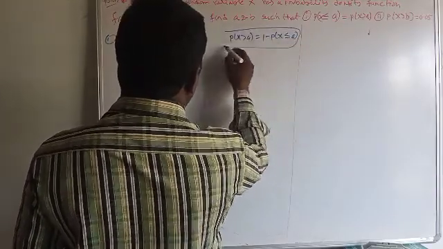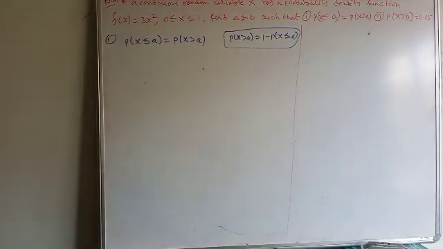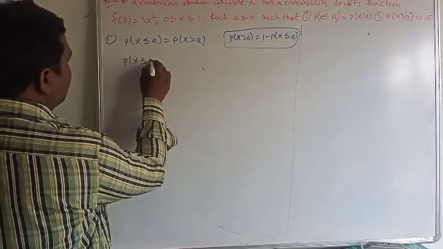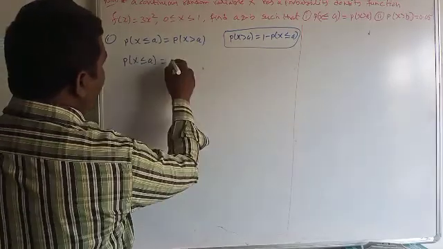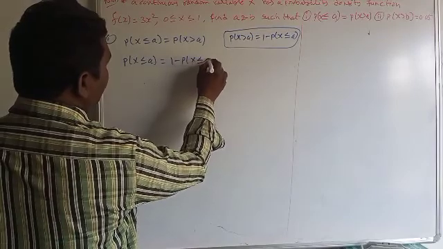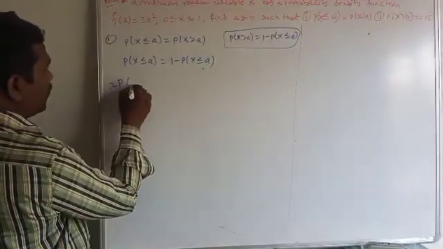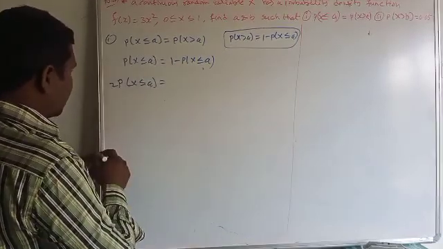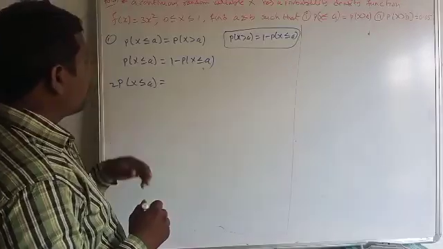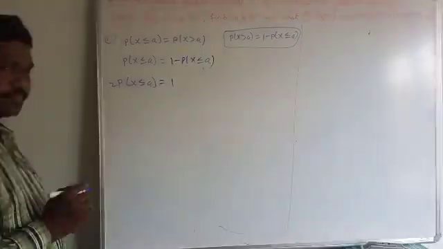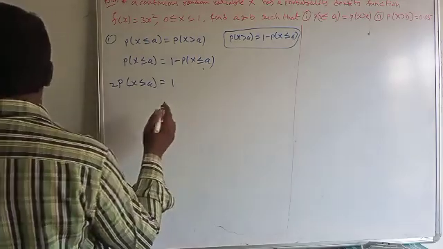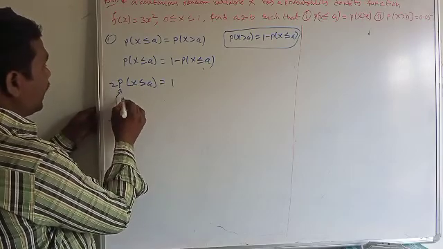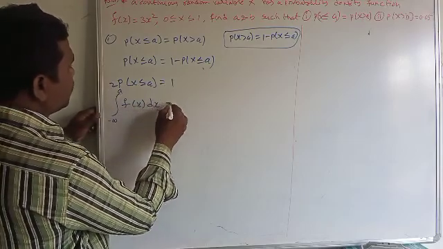This is the result, we discussed it at the start, in the probability density function properties. So, by that property, it can be written as probability of x less than or equal to a equals 1 minus probability of x less than or equal to a. Bringing this to the left side, 2 into probability of x less than or equal to a, and this minus term on the left side becomes plus. Probability of x less than or equal to a plus probability of x less than or equal to a means 2 into probability of x less than or equal to a is equal to 1. Okay? So the 2 goes to the right side. On the right side, apply the definition. What is the definition? Integral from minus infinity to a of f of x dx is equal to 1 by 2.